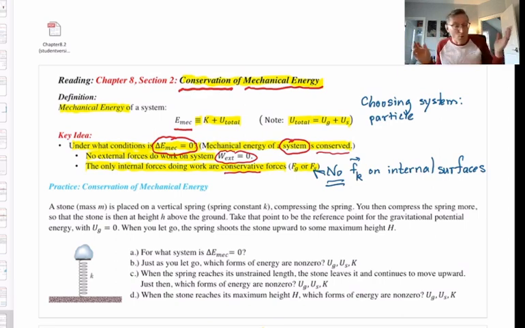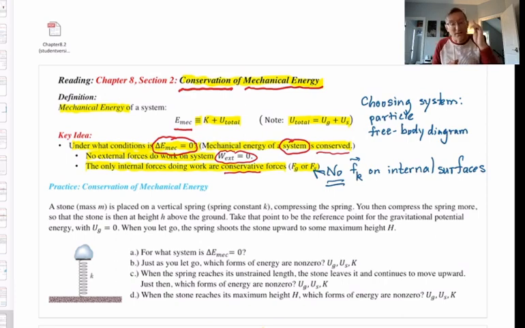Block, stone, something. Then, yes, we still need a free body diagram for the particle. Why? I need to know the forces acting on the particle. I need to see if any of them are the special ones, conservative, or if there's kinetic friction.